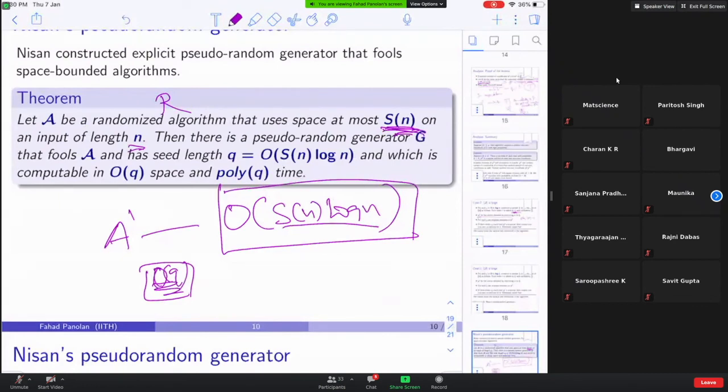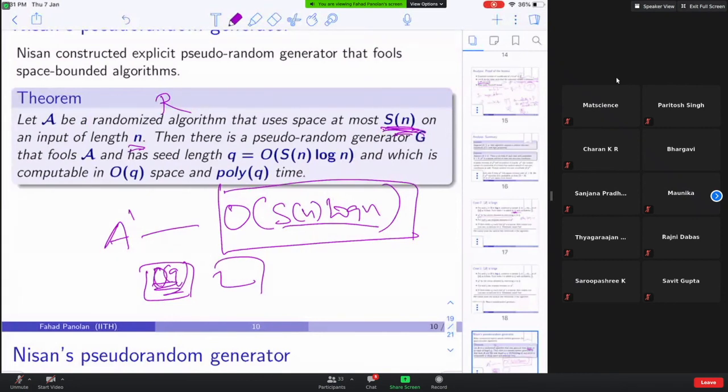And the time taken is poly Q. And then it does the same as A. If you give some input, whatever output you expect from A, you can expect the same output from A prime. And what is the property? Instead of using those R random bits, you use the N random bits.